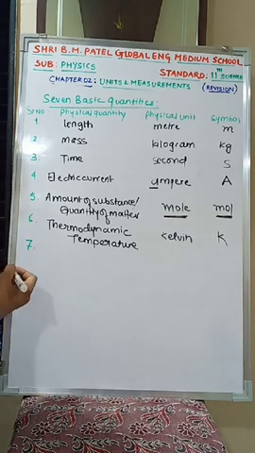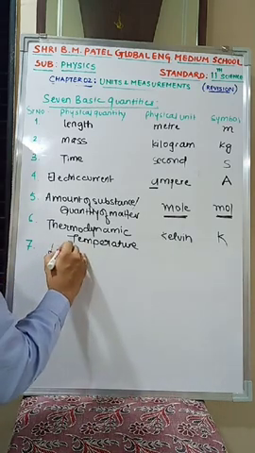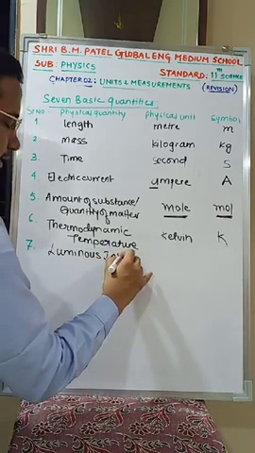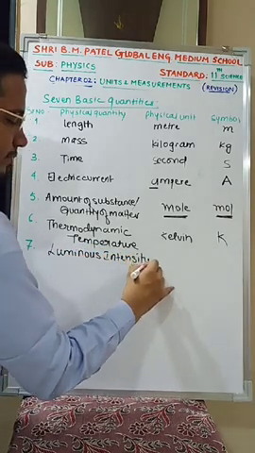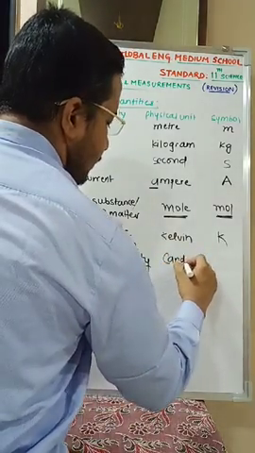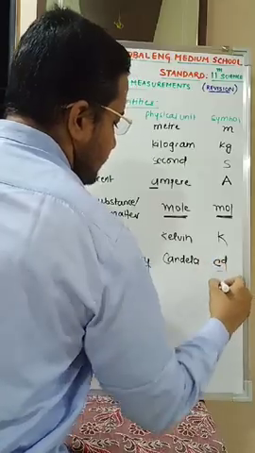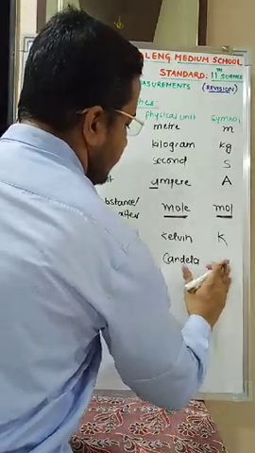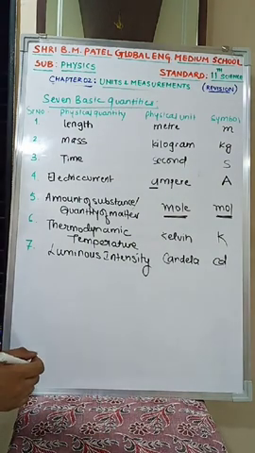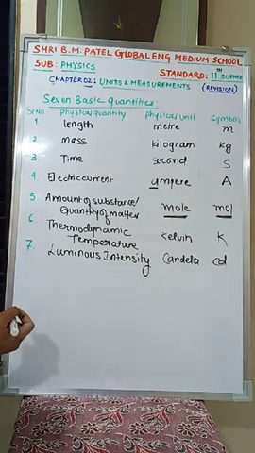Last and seventh quantity is luminous intensity, that is nothing but intensity of light. The unit, again named after a scientist, is candela, denoted by cd. Clear all 7 quantities?